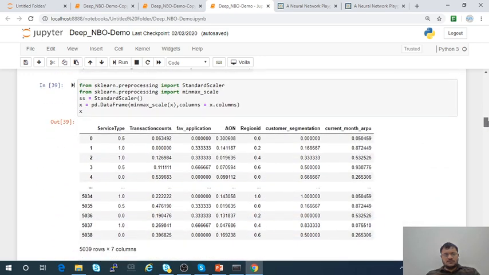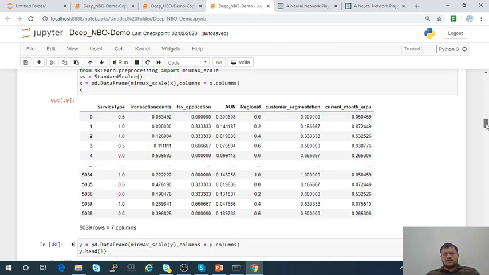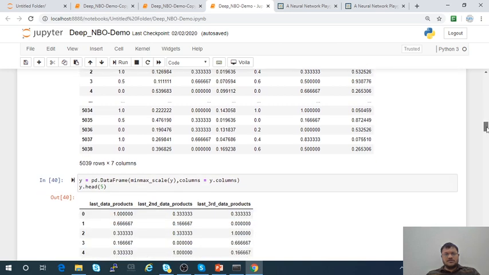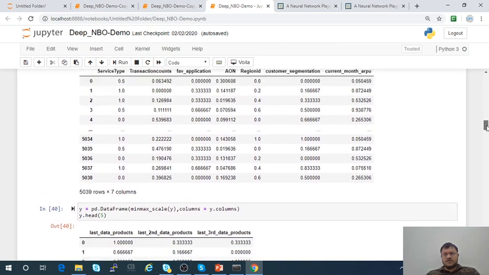So the encoding part is done. Now I have performed min-max scaling on my data set, so that my complete data set will be in the range of 0 to 1. Scaling is really required so that you can remove any kind of outlier in your data. It will be really helpful while we are building the model, and it impacts the accuracy of the model. So if we do this, definitely we are going to get more accuracy in my model.